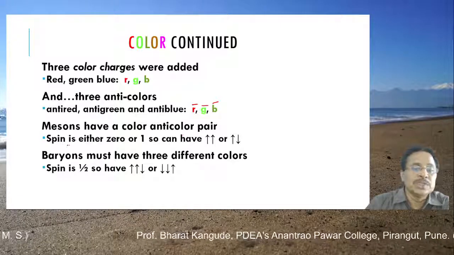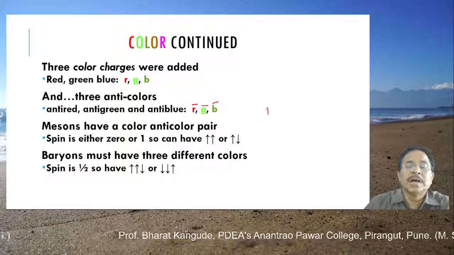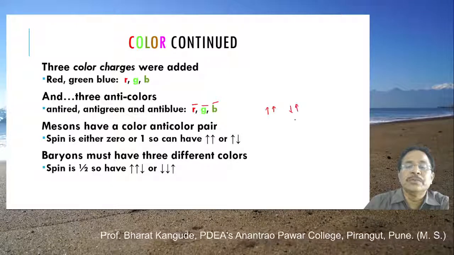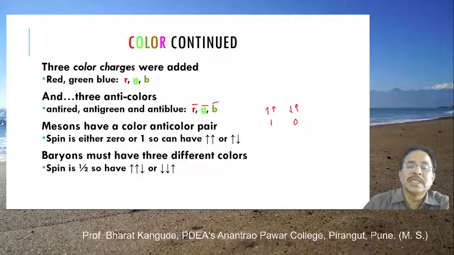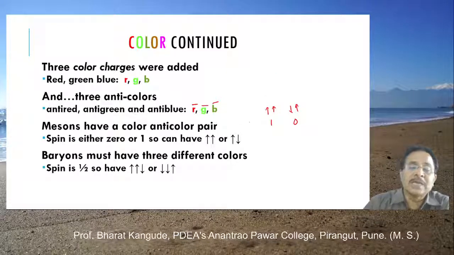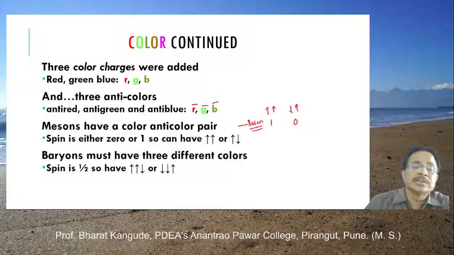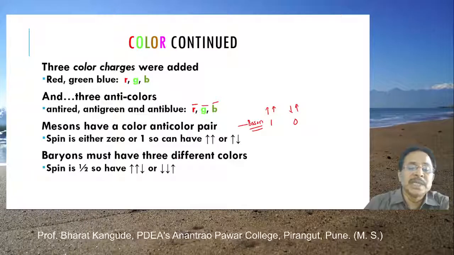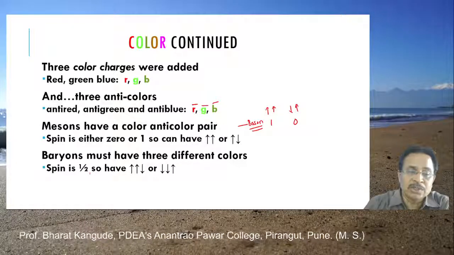So spin is either 0 or 1, so it can have either spin up or spin down. This gives you 1 and this gives you 0. Therefore the spin of mesons is an integral multiple of h cross, and that's why these are all called bosons. We have seen this. So this color interaction and their spin have something very special. Baryons must have three different colors, so spin is one half. Why do protons and neutrons have spin half?